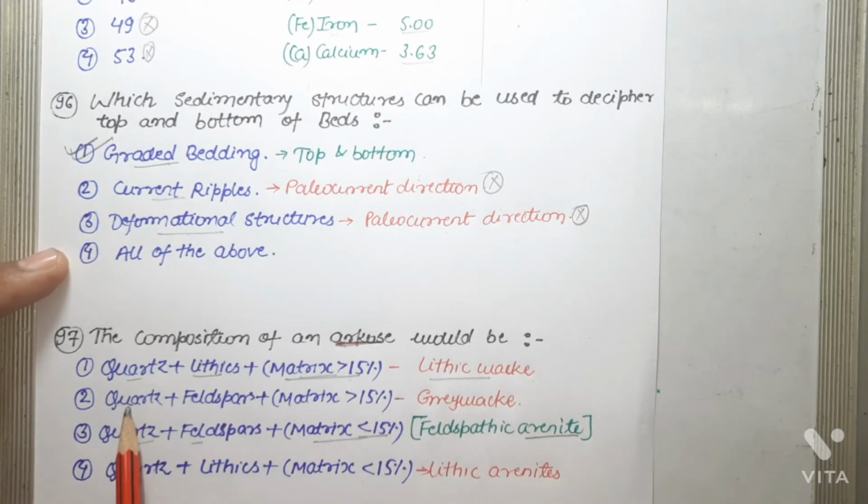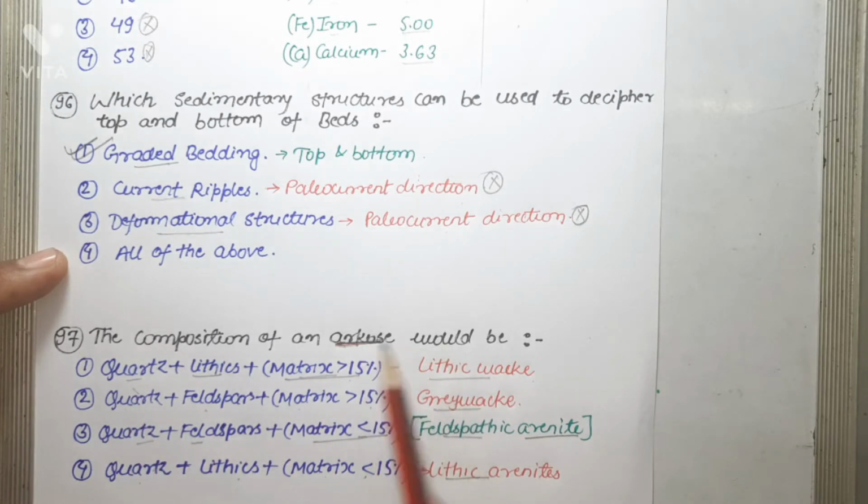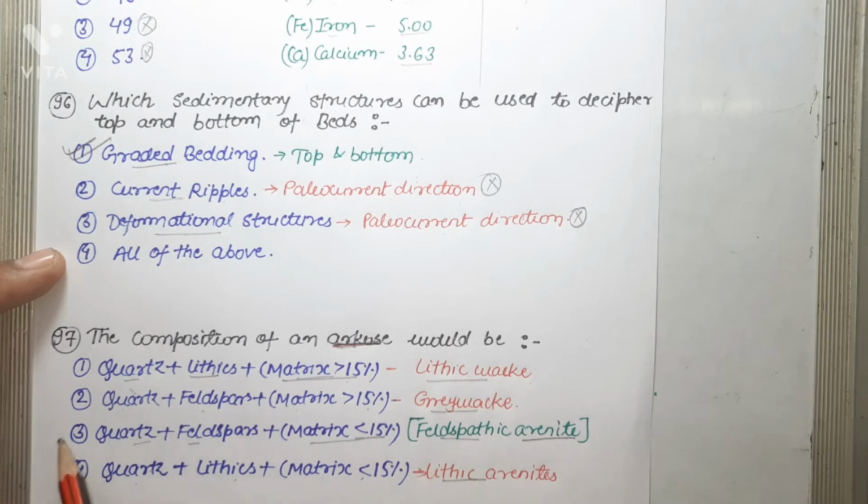Next option is quartz, feldspar and matrix greater than 15%. So basically, this sandstone is termed as greywacke. And if in case matrix is less than 15%, the sandstone will be termed as feldspathic arenite, or you can say arkose. Next option, quartz plus lithic fragment plus matrix less than 15%. This is termed as lithic arenite, as I told you in option 1. So the correct answer of this question is option 3rd, which is feldspathic arenite, or you can say arkose.